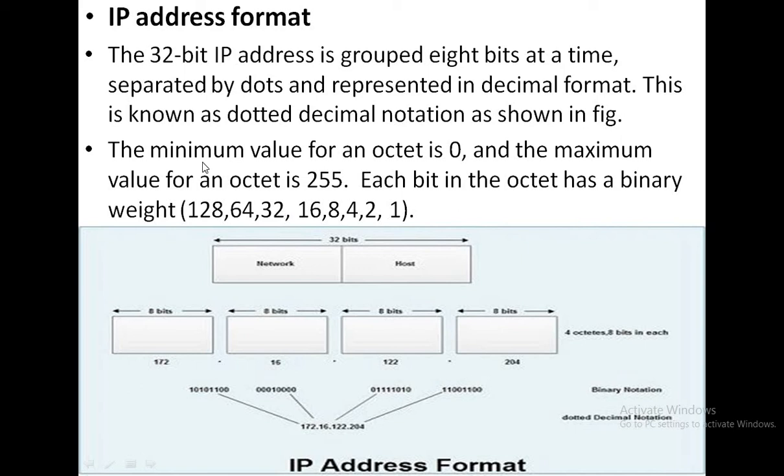The minimum value of an octet is 0 and the maximum value for an octet is 255. Each bit in the octet has a binary weight, that is 128, 64, 32, 16, 8, 4, 2, 1. So this is the IP address format.